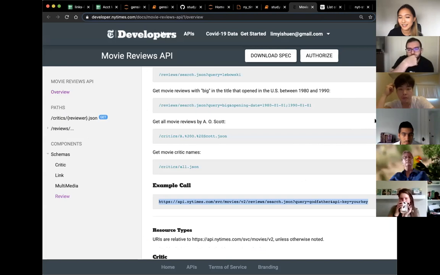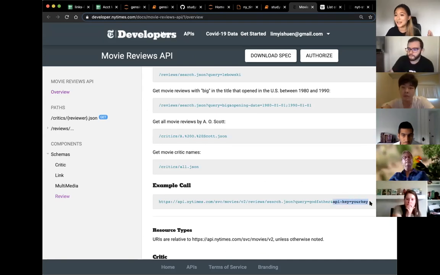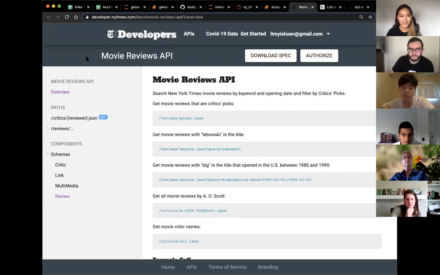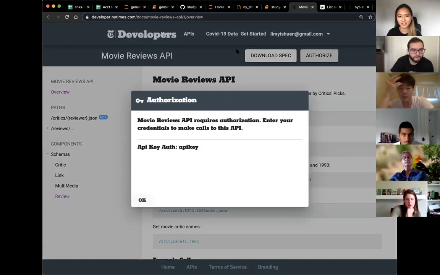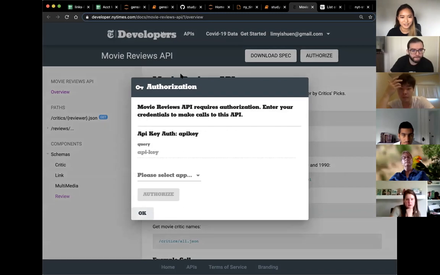Upon reading the documentation a little bit more, you'll see here api-key equals your key. So it seems like we're missing some sort of API key. In reading all of this on the website, if you click authorize, you can find out what you need to do, but basically we'll figure out that we need to make an account on the New York Times API and get our own API key. And so I did that.